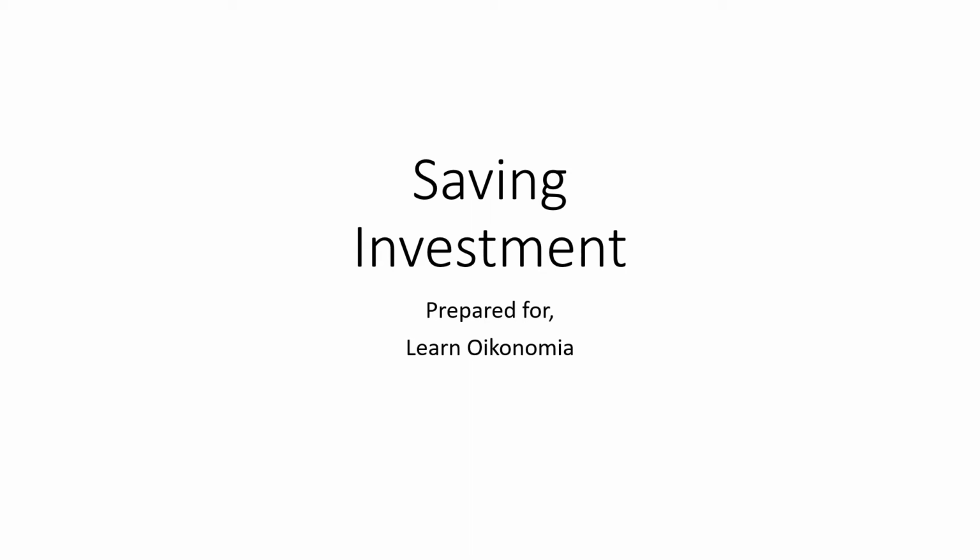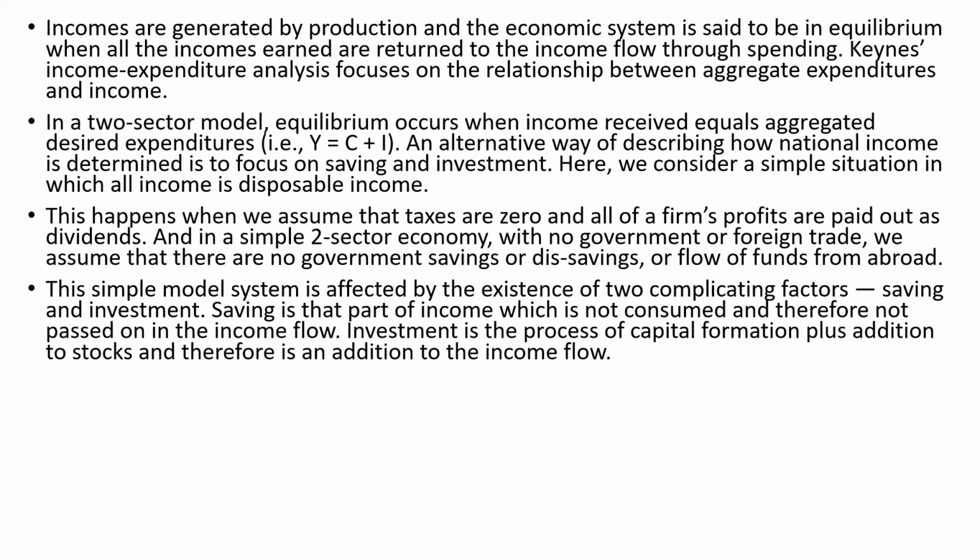In this video, we are going to see saving and investment. Incomes are generated by production, and the economic system is said to be in equilibrium when all the incomes earned are returned to the income flow through spending, right? Keynes' income-expenditure analysis focuses on the relationship between aggregate expenditure and aggregate income.